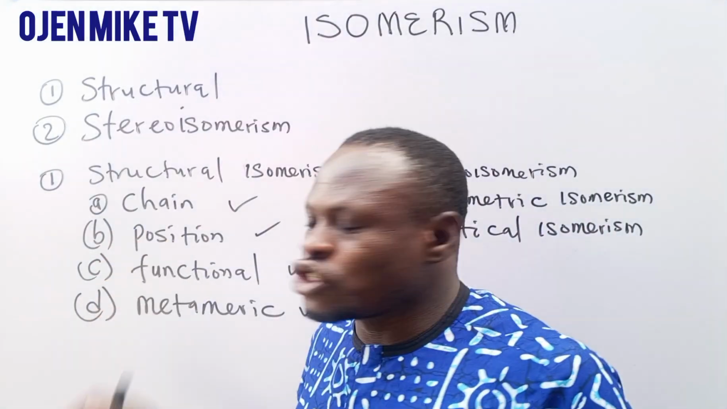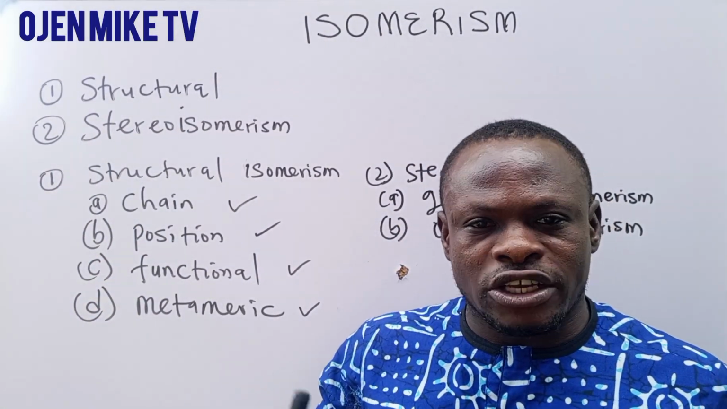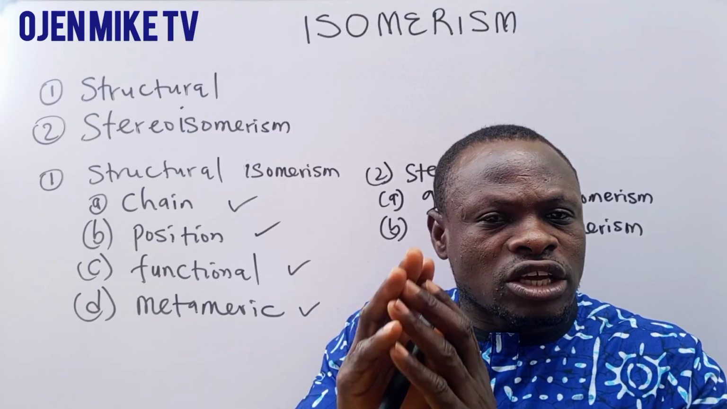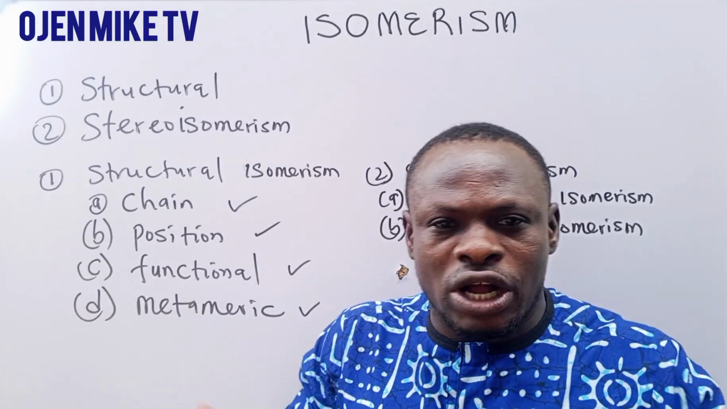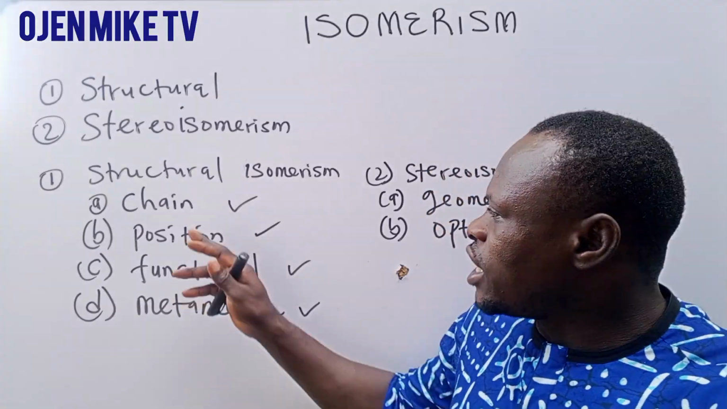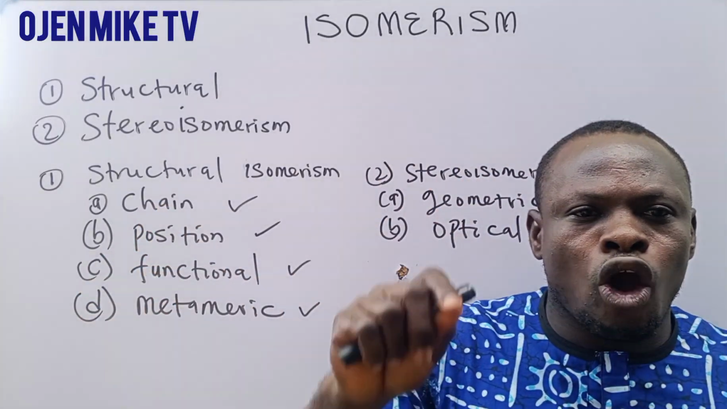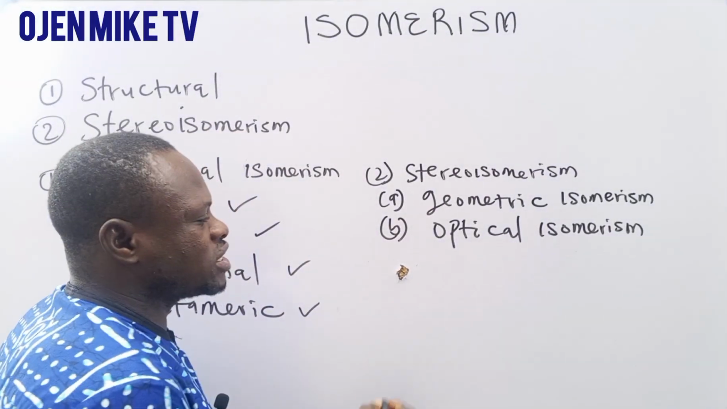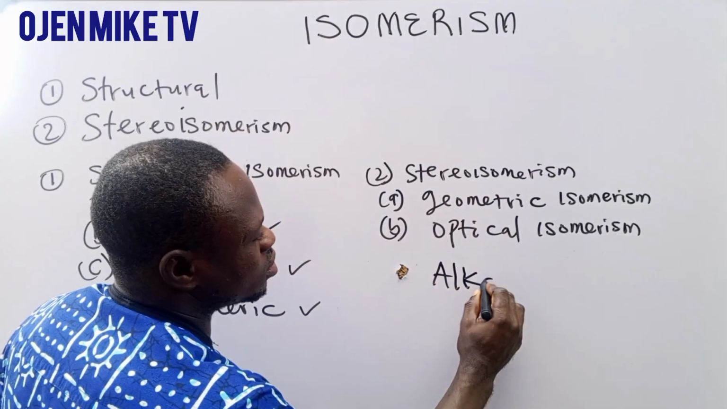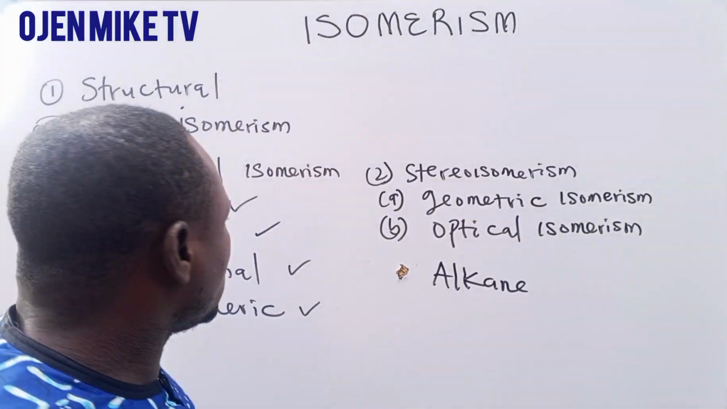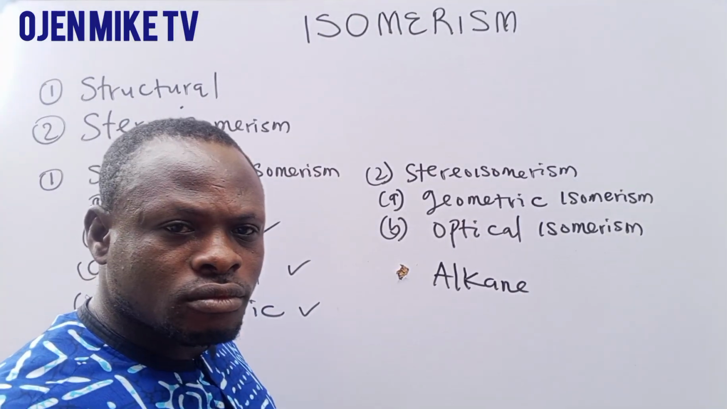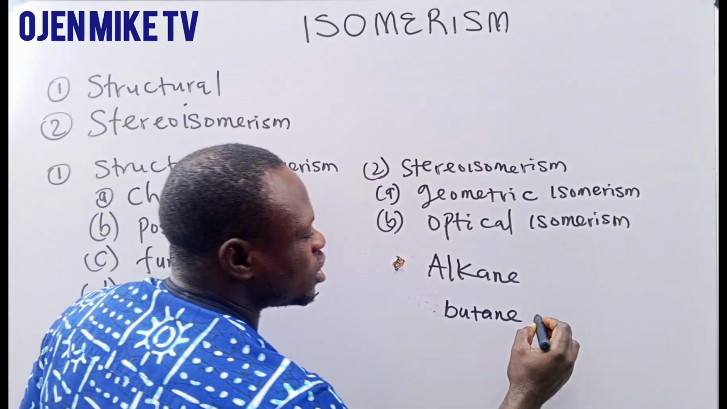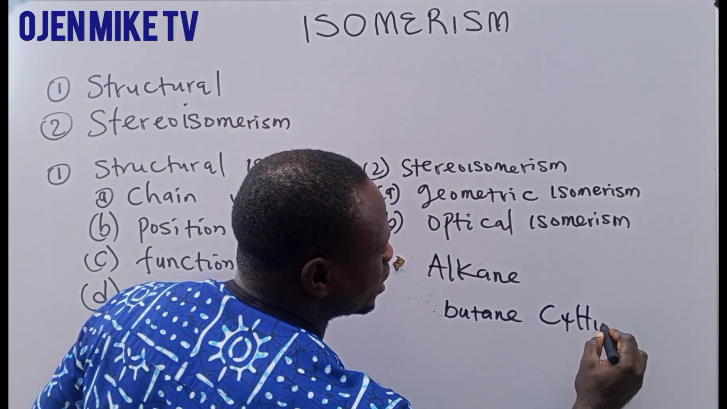Now when we look at chain isomerism, it is a type of isomerism where a compound has the same molecular formula but different structural arrangement. This one is carbon-carbon, nothing different. It is mostly found in members of alkane, such as, for instance, butane, which is C4H10.